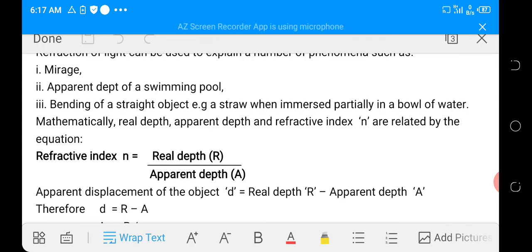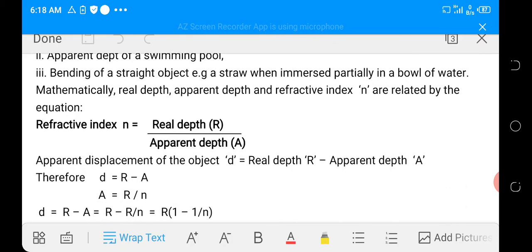There's another word known as apparent displacement. So what is apparent displacement? If you subtract the apparent depth from the real depth, you have what we call the apparent displacement. And apparent displacement is denoted with the letter d and is given by r minus a, where r stands for real depth and a stands for apparent depth.